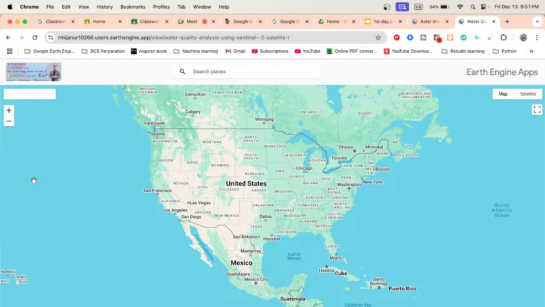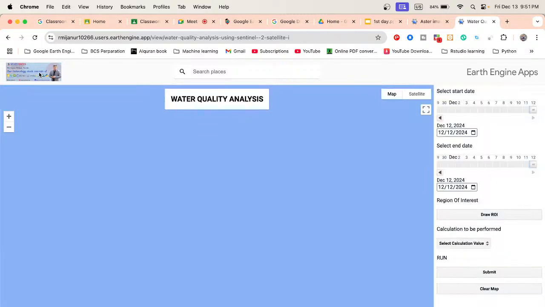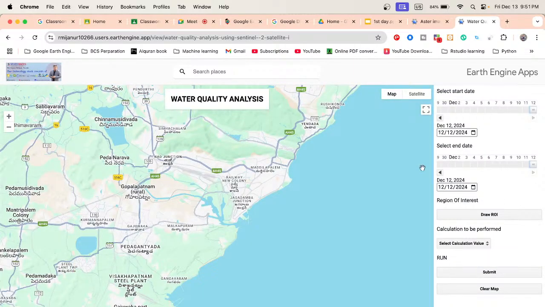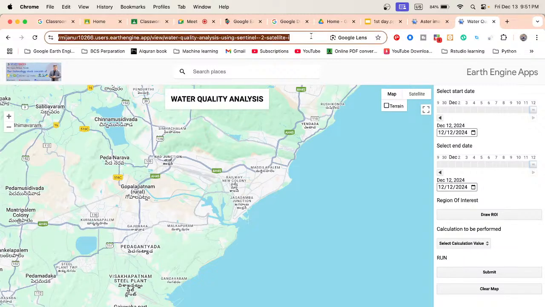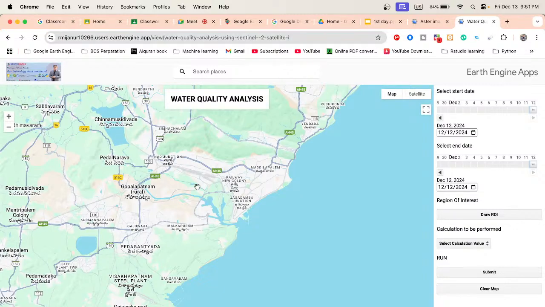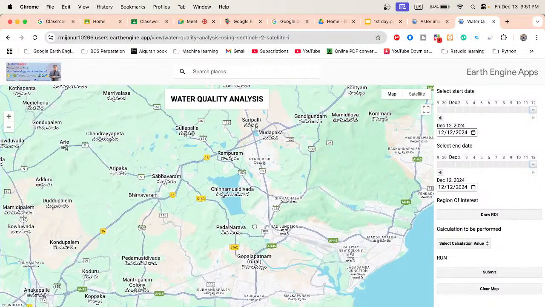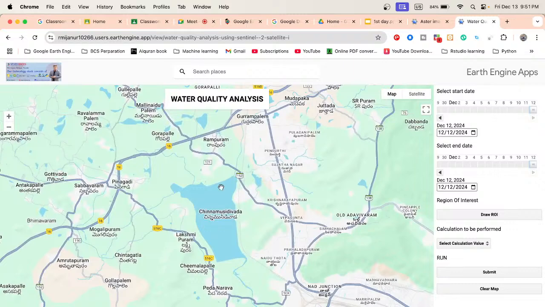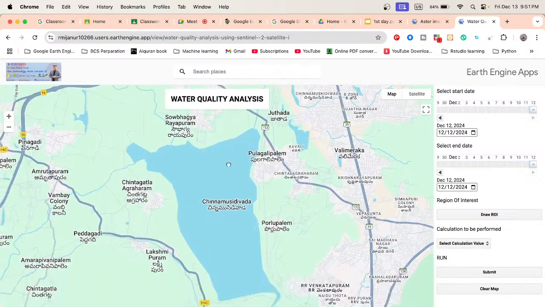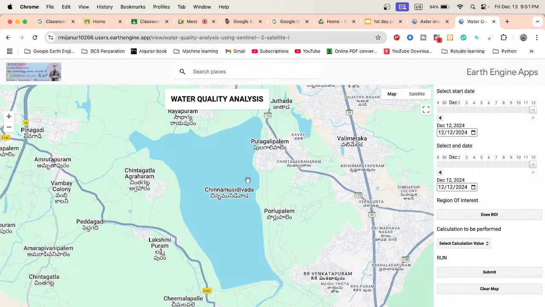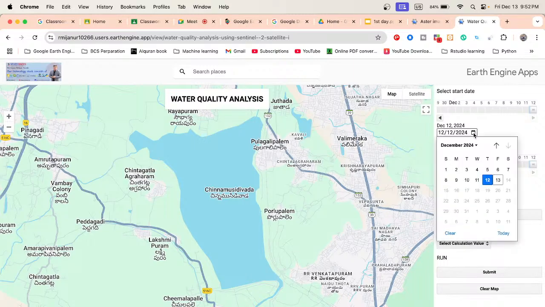Here you can see, you can easily add your own logo on this application. So this is one kind of application. Using this application, any user can simply visit this link and easily use this web application for their work. Suppose I show you one example. Suppose this is a water body or lake. I want to monitor the water quality for a specific time period. So here you can see the time frame, and anyone can simply put in their time frame.